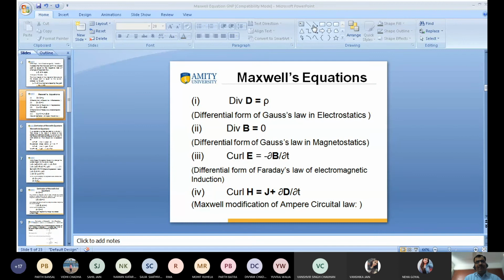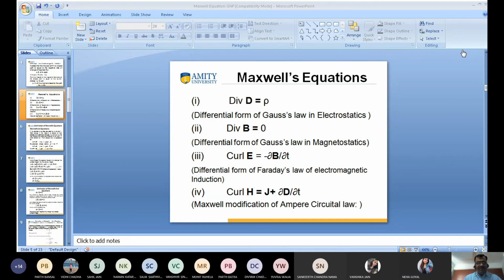Sudiksha not here? Yash Kapoor? Sanket? Neha?